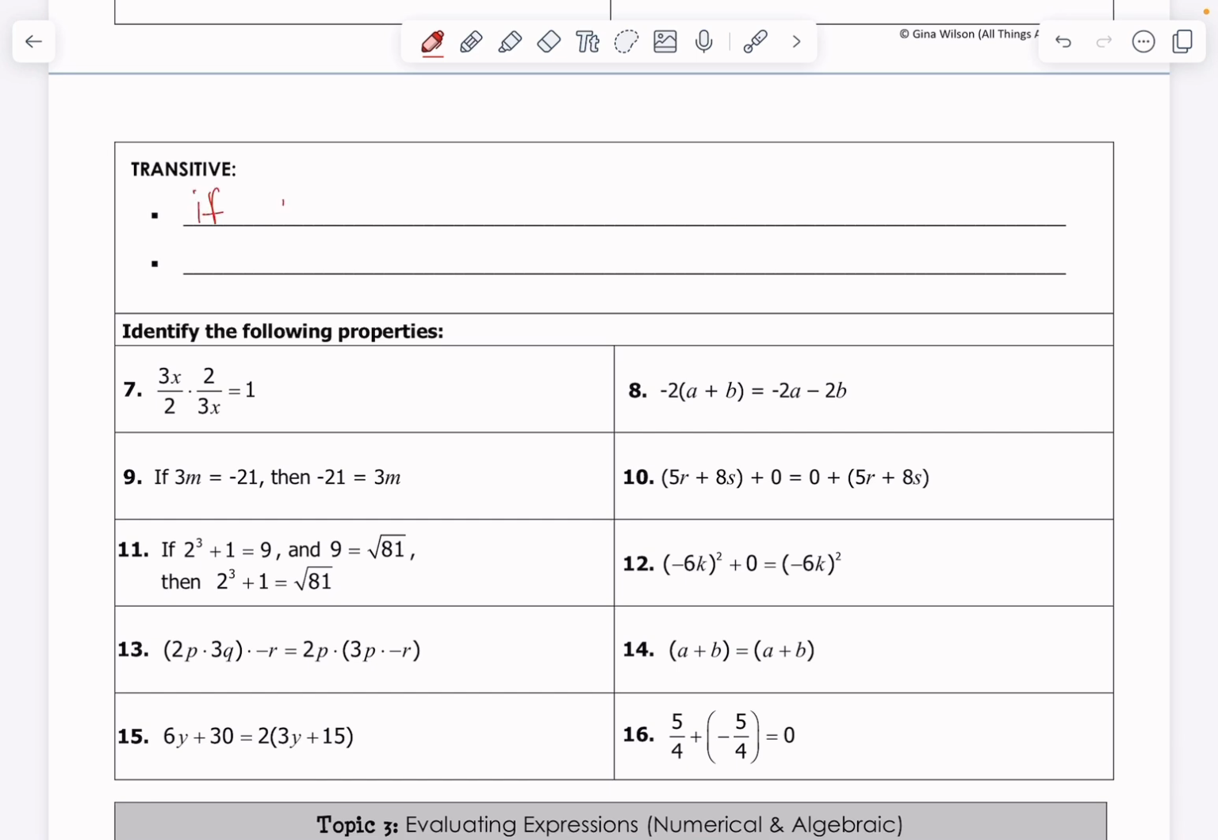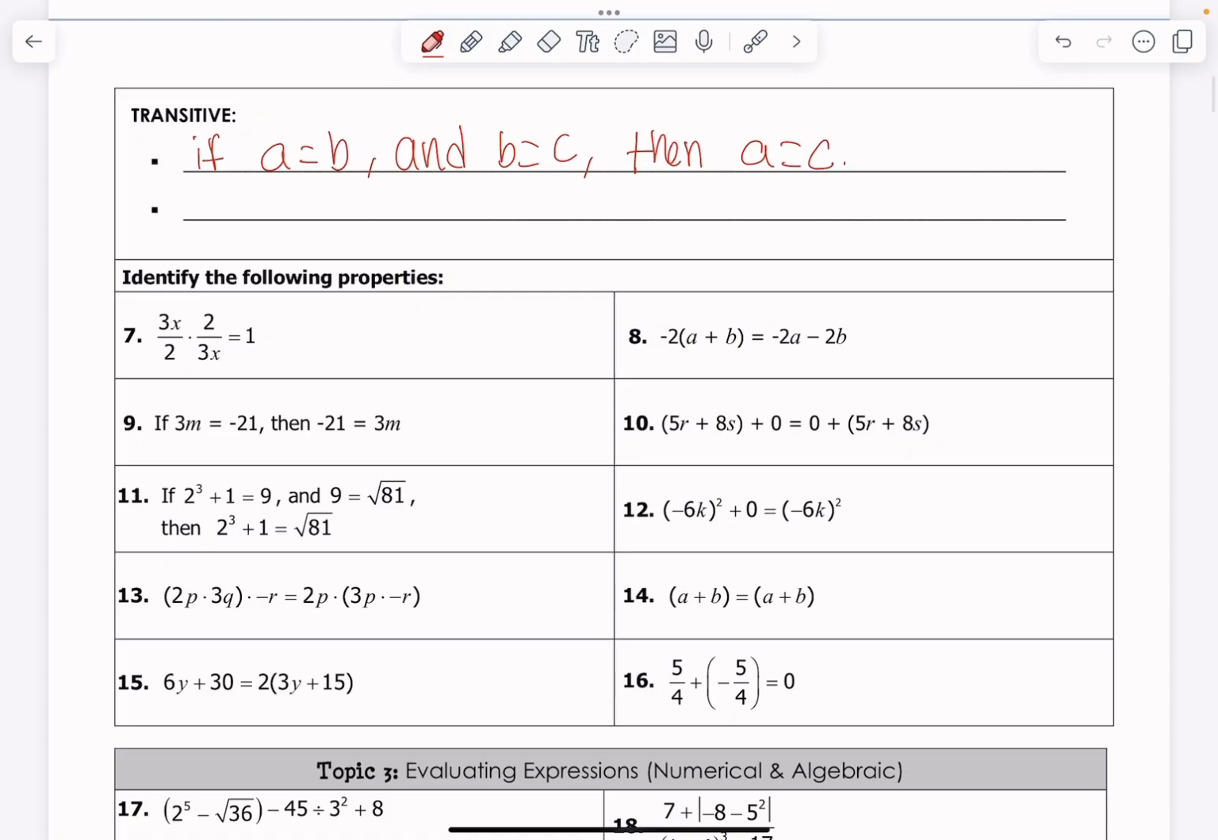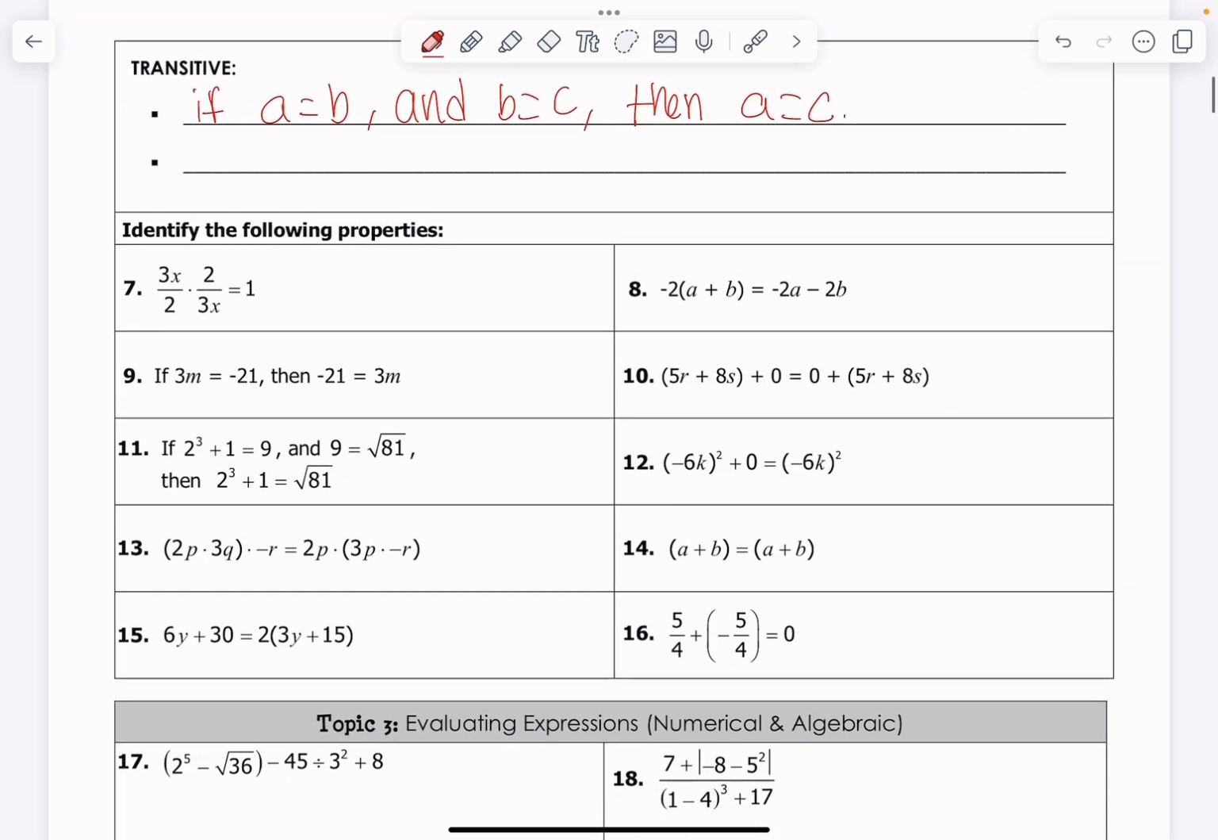Here is the transitive property. If I have one number, A, and it's equal to number B, and that same number B is equal to some number C, what do you think we can conclude? Well, we can conclude that A is equal to C, okay? Simple as that. And so now, given this host of problems, can we identify the property that's being used?